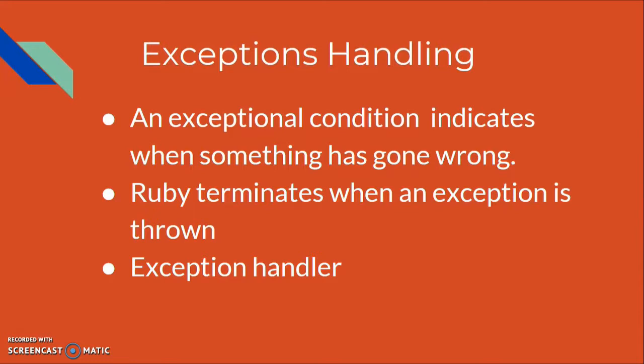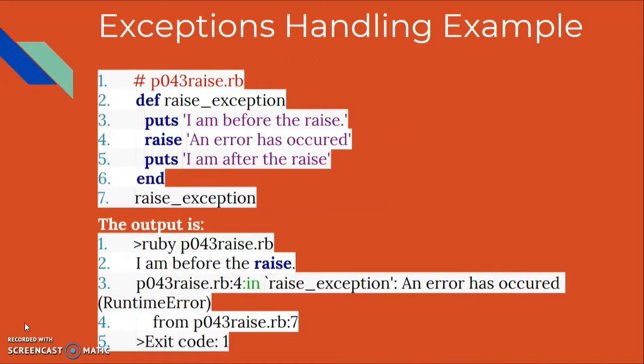Which of these happens, dealing with it or aborting the program, depends on whether you have provided a rescue clause. Rescue is a fundamental part of the Ruby language. If you haven't provided such a clause, the program terminates; if you have, control flows to the rescue clause. Here we have an exception handling example. This is the code, and since there is an error inside, you have the output here, and then it exits the code.